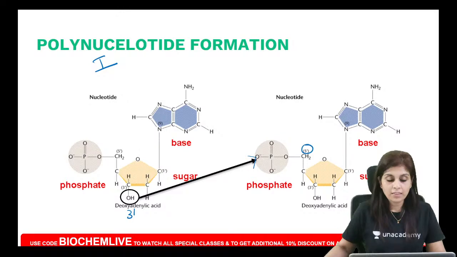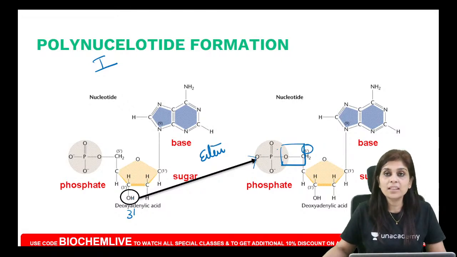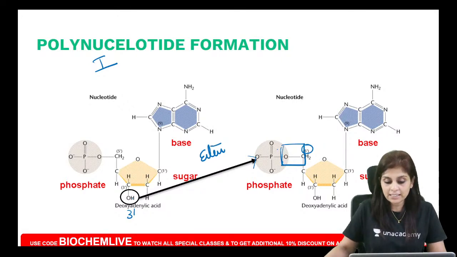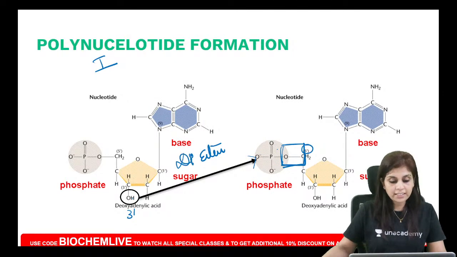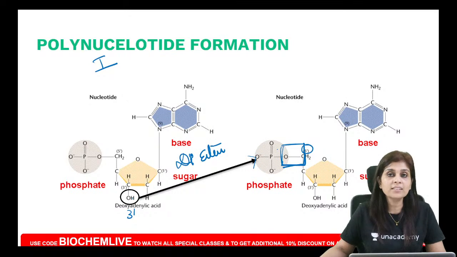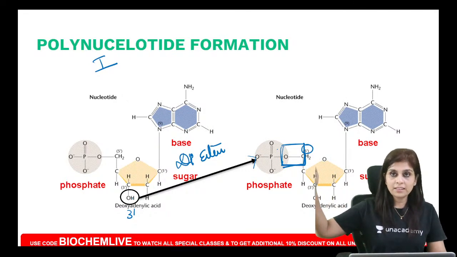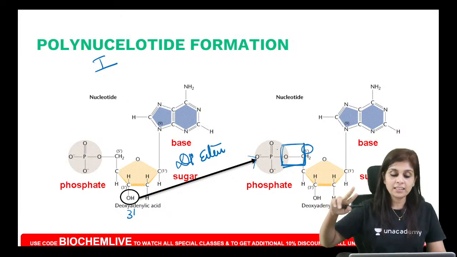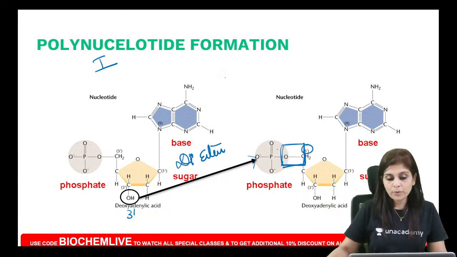Alcohol plus acid is an ester linkage. Don't you know that there is already another ester linkage on the other side? So this is a second ester linkage that is formed. So can I call it as diester linkage? Yeah, there is already another ester linkage. I am forming a second ester linkage. So what will I call it as? I will call it as phosphodiester linkage.